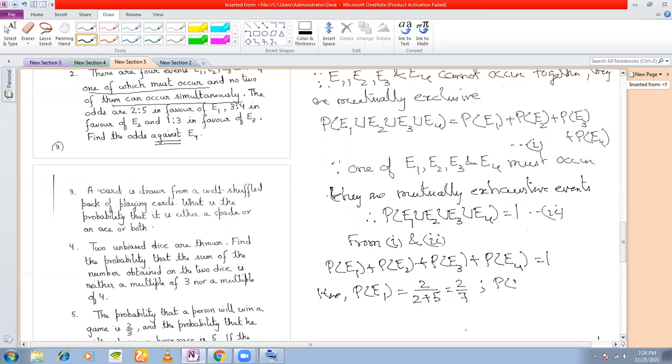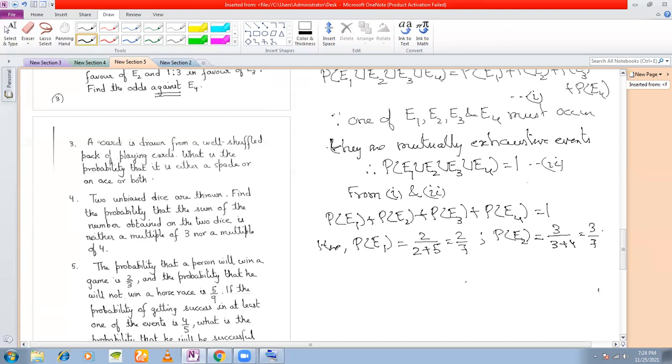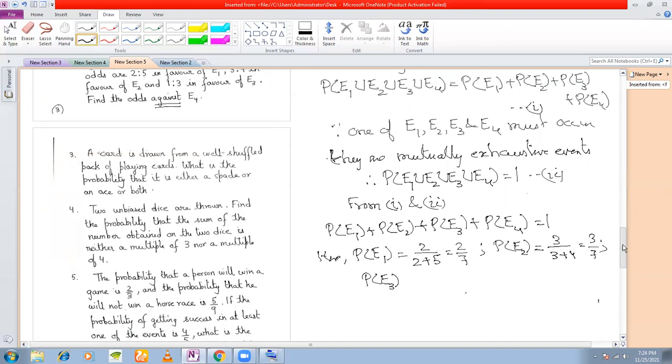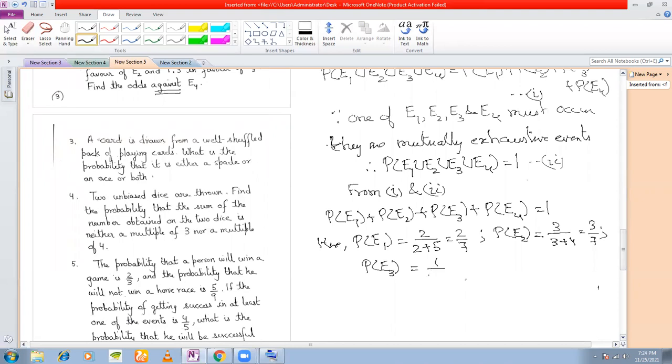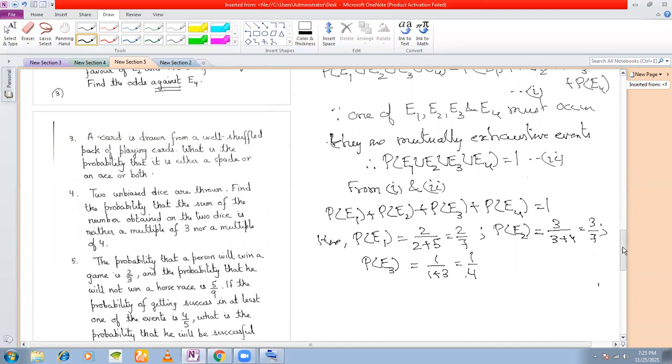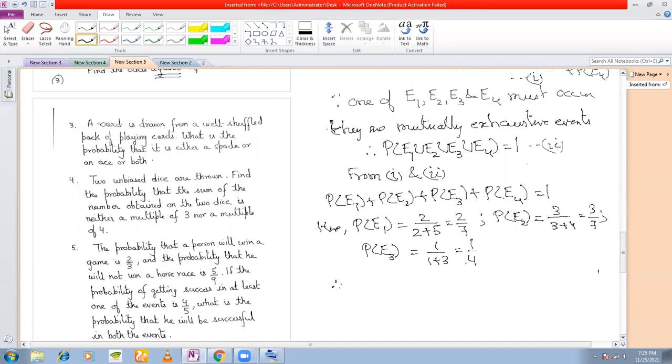How much is P(E2)? Odds in favor of E2 are 3:4. So 3 by 3 plus 4, 3 by 7, right? P(E3): odds in favor of E3 are 1:3. So 1 by 1 plus 3, which is equal to 1/4, right? So we know P(E1), P(E2), P(E3). We can find P(E4).